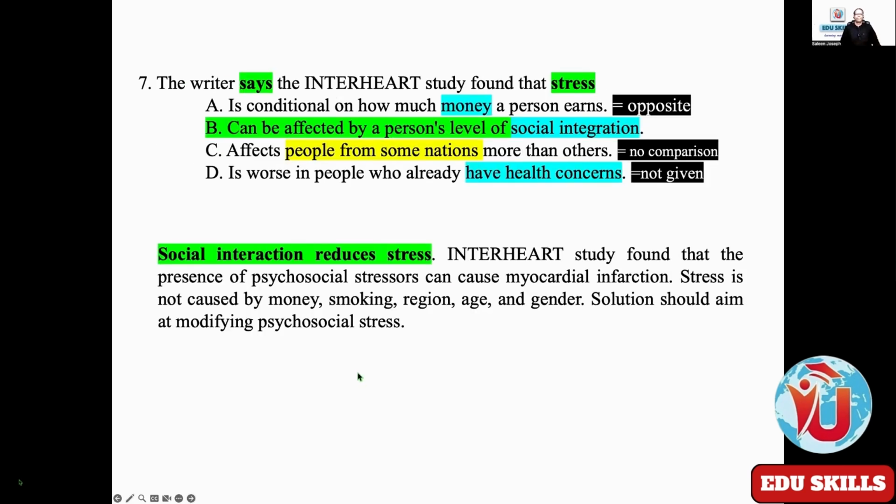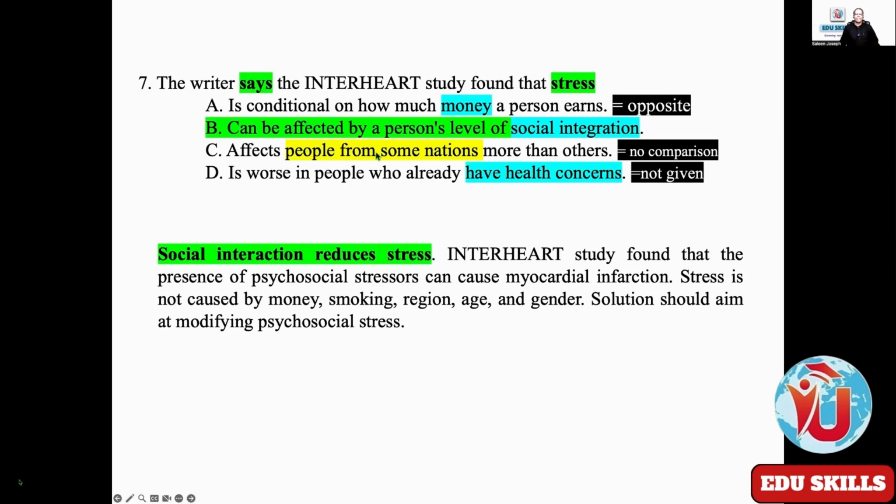Okay, now you see, social interaction reduces stress is conditional on how much money a person earns. It is independent. Status means money. Independent means the first option is the opposite of what is given in the text. That doesn't mean money is not important. What the author is interested in is not money. He has sufficient money now. When you have enough and more money, you'll have a lot of other things, right? So the writer means, yeah.